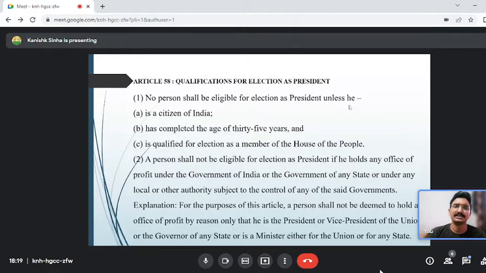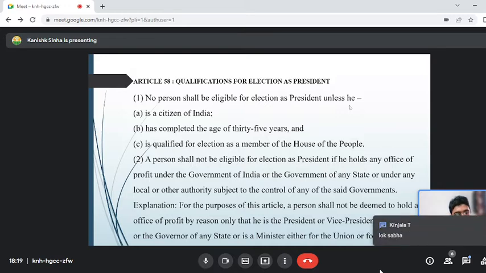Now this is a very common thing, that is the qualification. You should have a knowledge of this. This is a very basic thing, but you should know that he should be a citizen of India. He has completed the age of 35 years. He is qualified for an election as a member of the House of People. So which is the House of People? Lok Sabha or Rajya Sabha? Lok Sabha. Very good. So Lok Sabha is the House of People. So he should be qualified for the election as a member of the Lok Sabha.